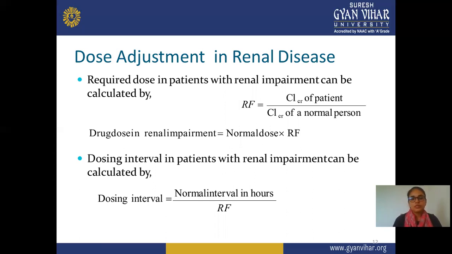The dosing interval in a patient with renal impairment is also calculated. When we are deciding how much dose is required for a person who has renal impairment or some renal disease, you calculate the dosing interval by the following formula: dosing interval is equal to the normal interval divided by RF.